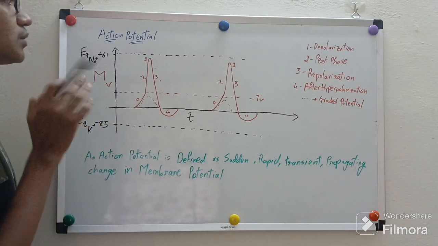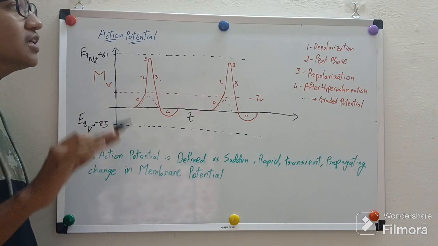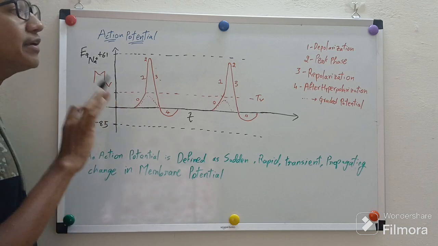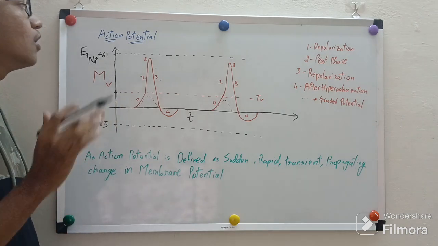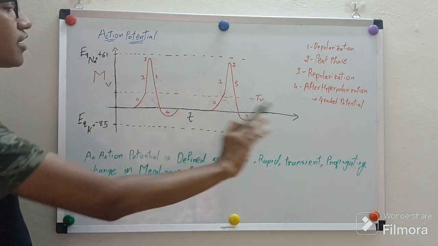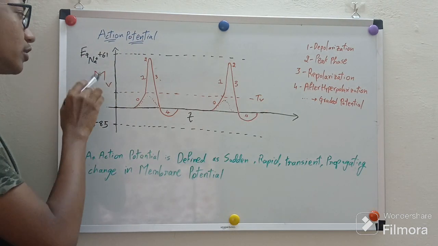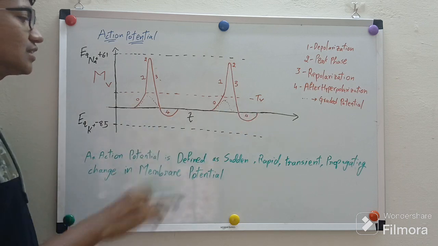Today we will discuss action potential. What is action potential? Action potential is a change in membrane potential. It is a rapid change in membrane potential. To explain in detail about action potential, we have a graph here. We have plotted membrane voltage on the y-axis and time on the x-axis.